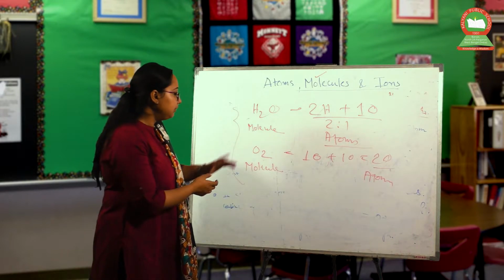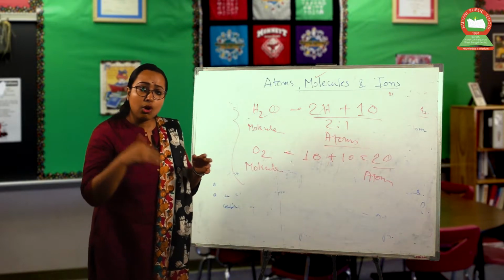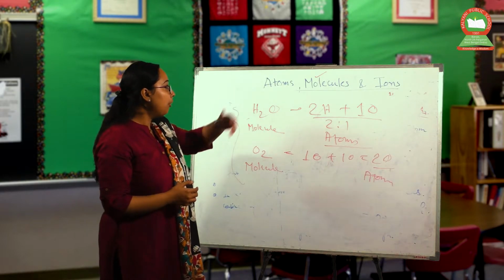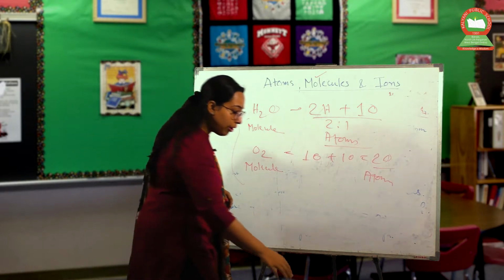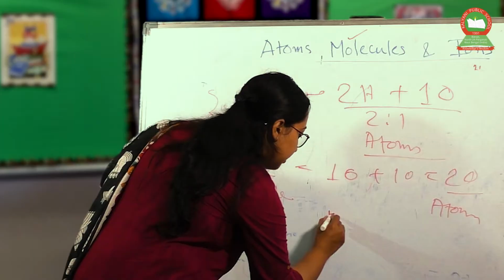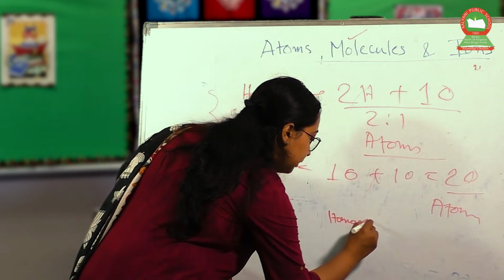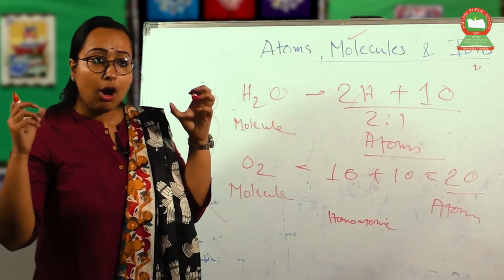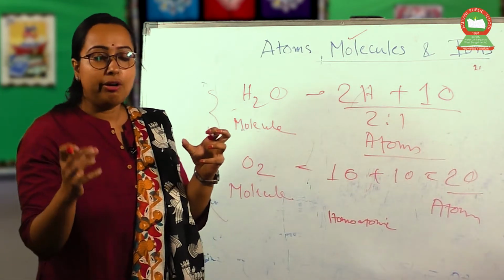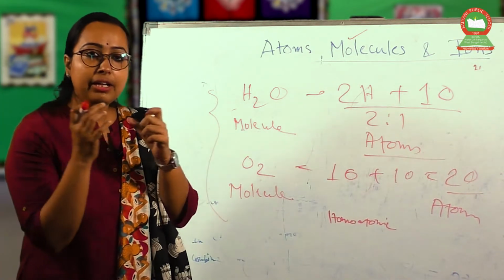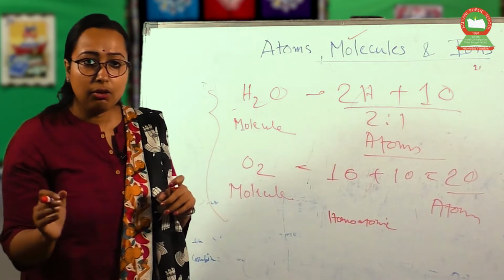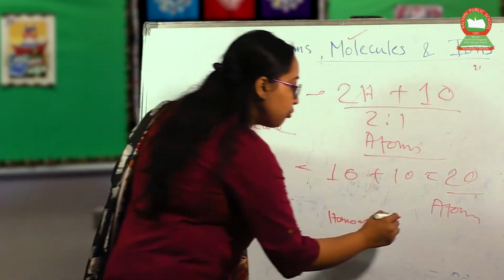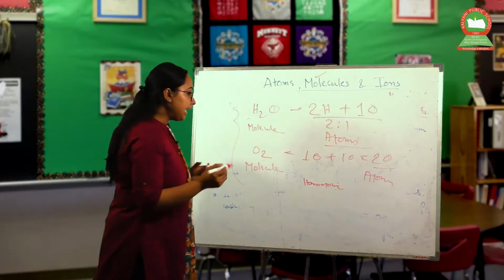So on the basis of these, we can differentiate two or more types of molecules. Further, one is homoatomic molecules. Homo means that when two or more of the same atoms combine with each other to form a specific molecule, it will be a homoatomic molecule, right? It can be two or more.